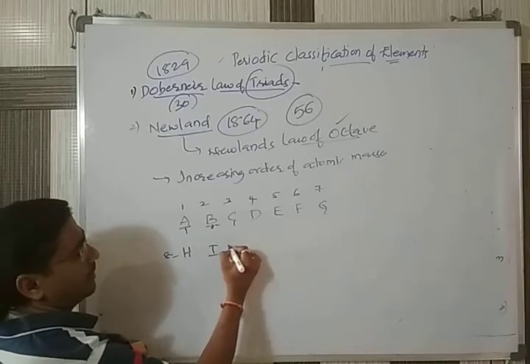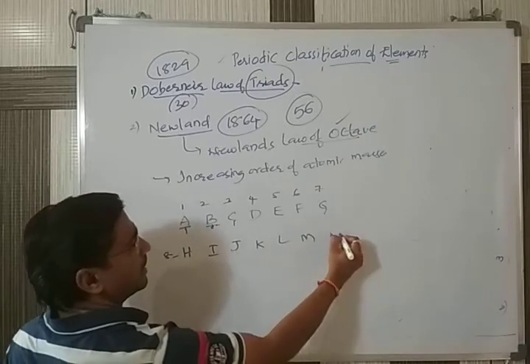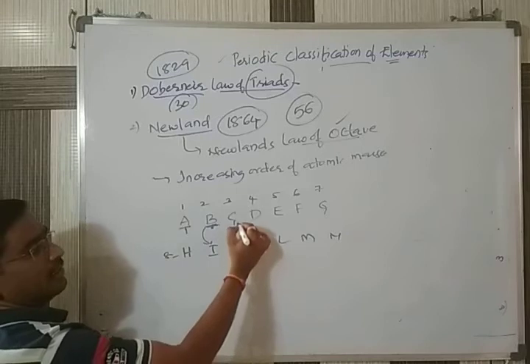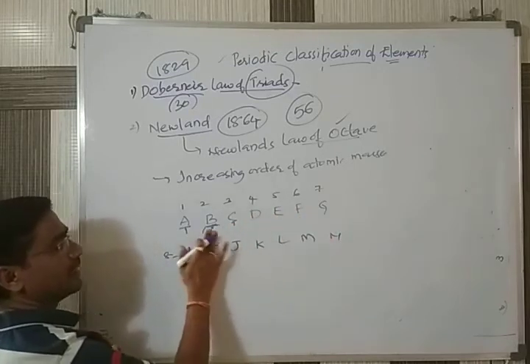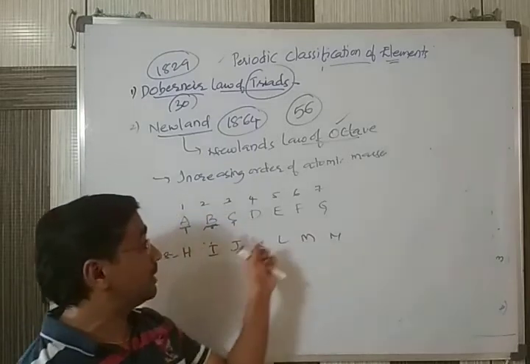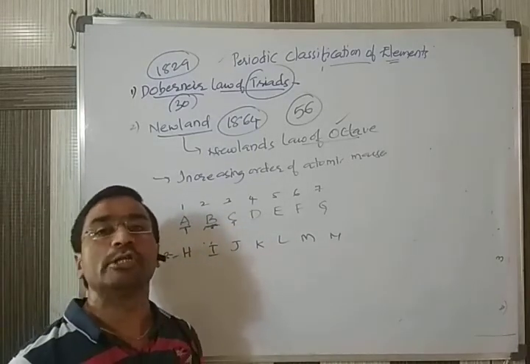Then I, J, K, L, M, like this. Means from the B, if you take, the 8th element is I. From the C, if you take, the 8th element is like this. So the properties are repeating according to this 8, every 8. And this type of representation is like the musical notation.